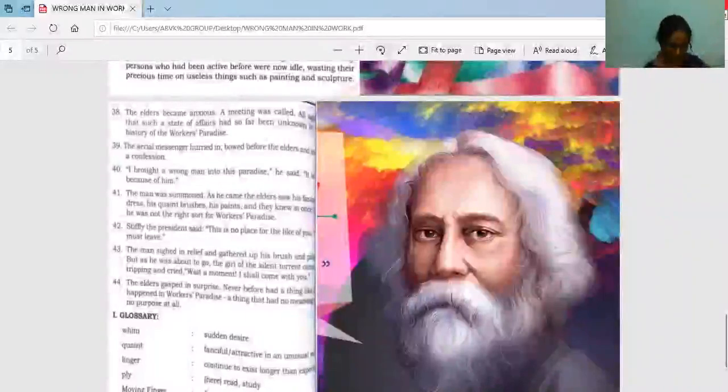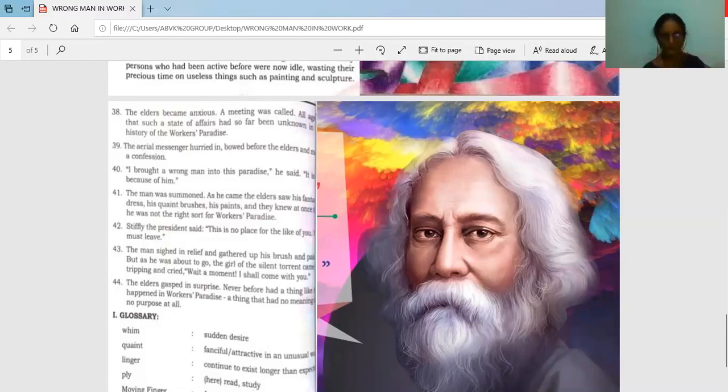So through this lesson, Rabindranath Tagore wants to explain that the man seems to say that the picture may not have a usefulness. What he has drawn is maybe not useful, but it had an aesthetic value. That is, it gives happiness to our senses and arouses emotions.